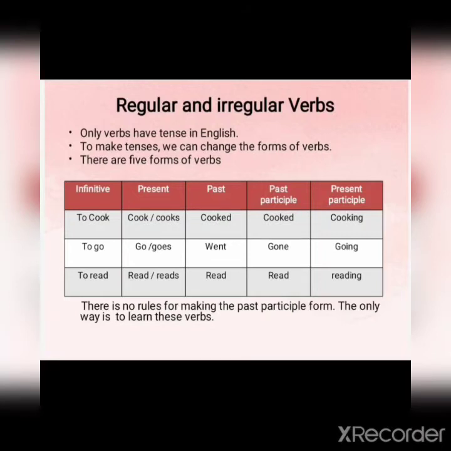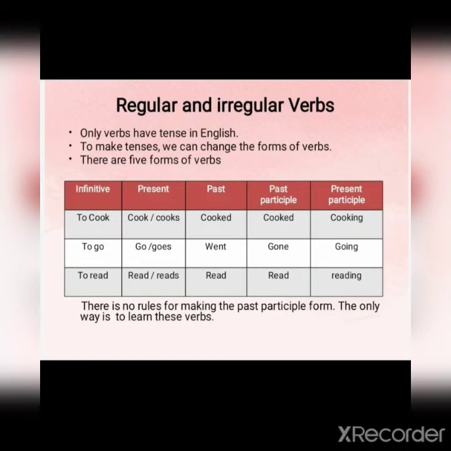Next verb, to go. Go in the present tense, go or goes. Past tense, went. Past participle, gone. Present participle, going. To read. Read or reads. When you say the past tense, read, not the color red, the same spelling, but the pronunciation is red. Past tense, read. Past participle also, read. Then present participle is reading.